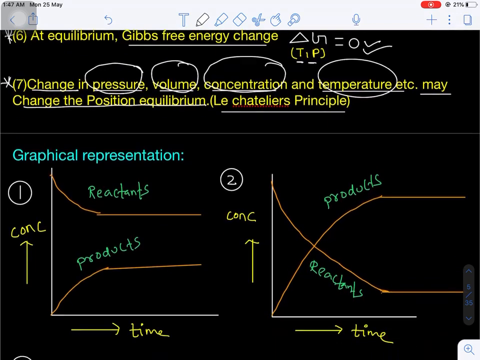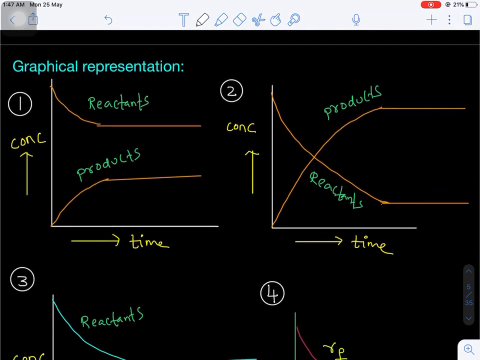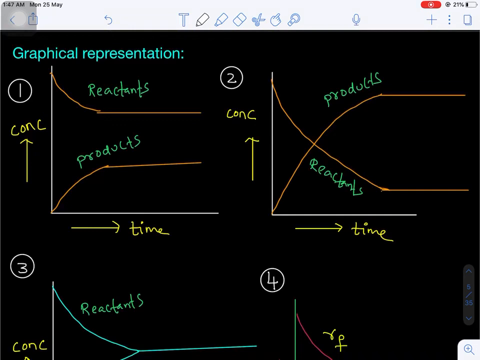Okay. And next one is the graphical representation. How to represent the equilibrium? Through a graph. In this graph we are taking concentration on the y-axis and time interval on the x-axis. As the time starts, let's suppose initially we have only reactants and we do not have product. That's why the concentration of products will be 0.